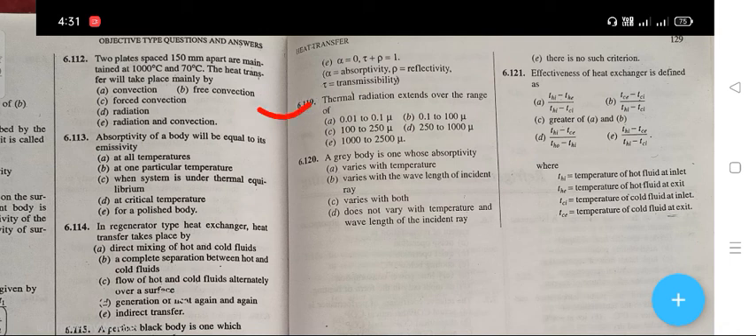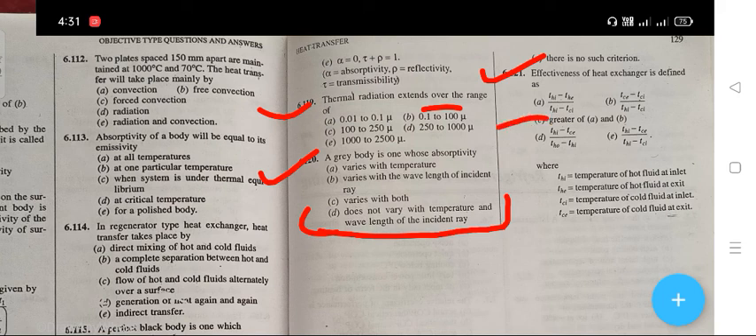The next question is thermal radiation extends over the range of. The right answer is B, that is 0.1 to 200 mu. Next question, a grey body is one whose absorptivity. The right answer is D, that is your does not vary with the temperature and wavelength of incident ray. The next question is effectiveness of heat exchanger is defined as. The right answer is C, that is greater of A and B.